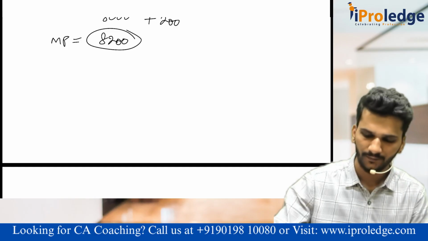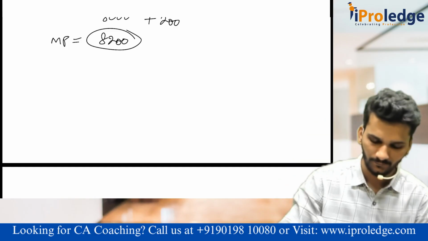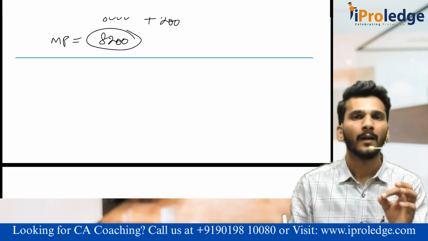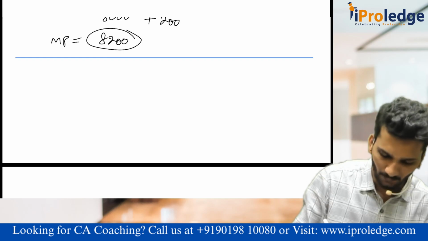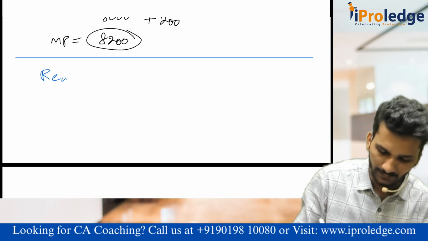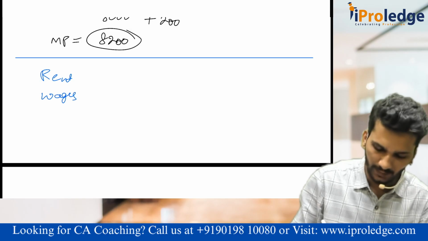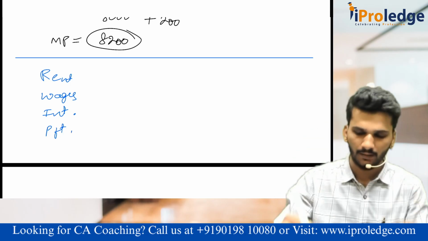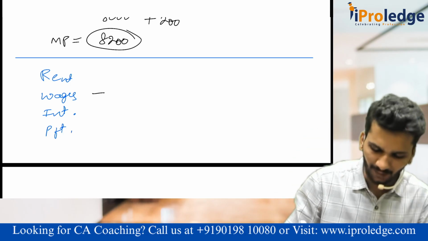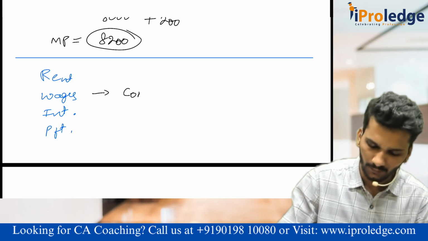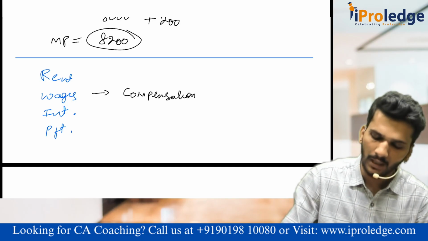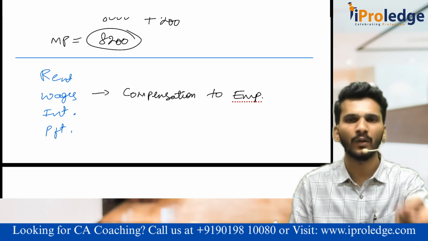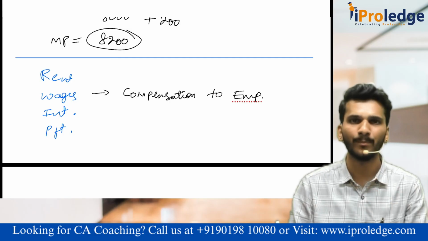But I am not done yet. Keep on listening. Sometimes the institute uses other words for these things. One is rent, second one is wages, then interest, then profit. The concept is same. Sometimes they call wages as compensation to employees. Yes, because they work, we either give the wages or we give the compensation for their work. That is what compensation to employees means.